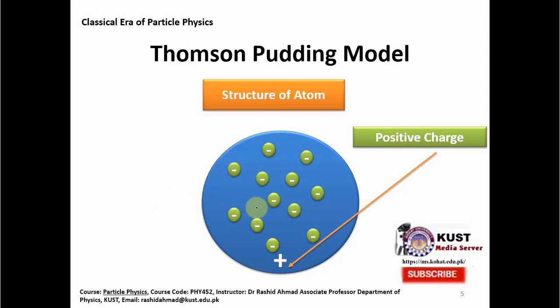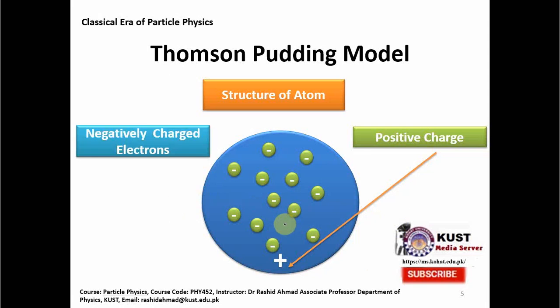So the atom as a whole must be a neutral entity. These negative charges and positive charges were cancelling each other, and J.J. Thomson presented electrons like plums in the pudding. This pudding model was actually solving the problem of coexistence of electrons, the negatively charged particles, and the positive charge part of the atom, but it had no experimental evidence that it's really like this.